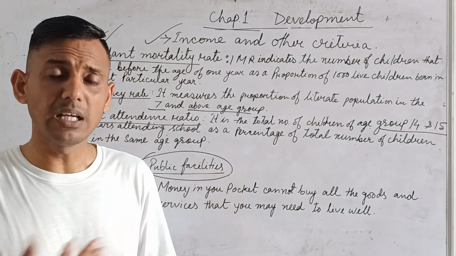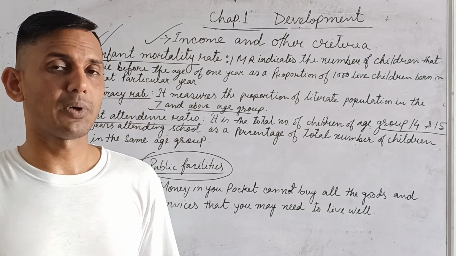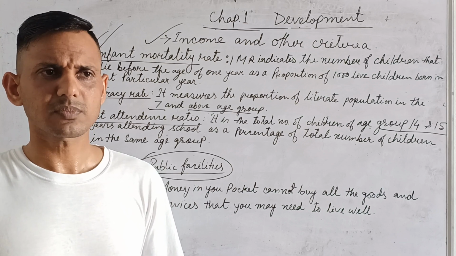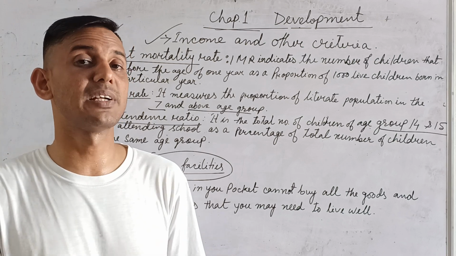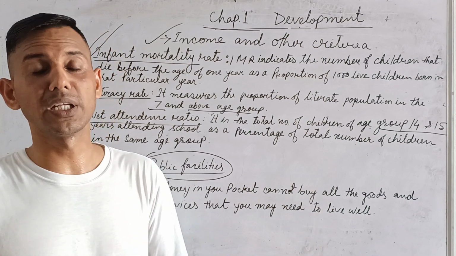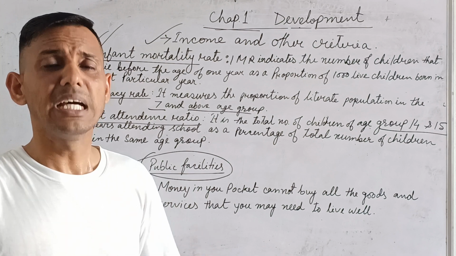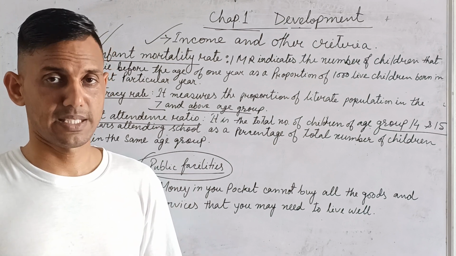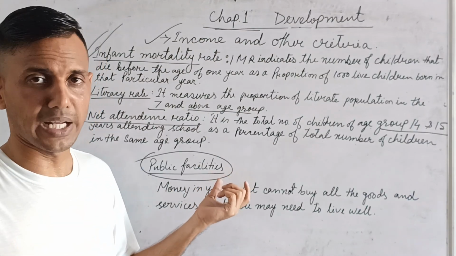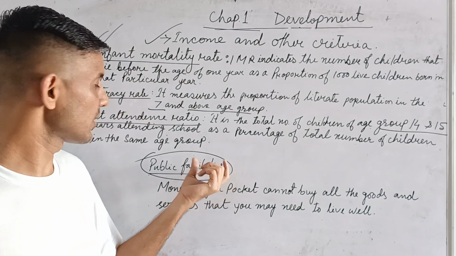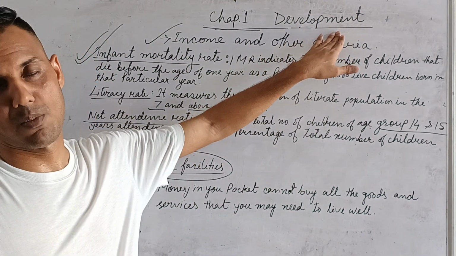There are some disadvantages of public facilities also. We already discussed this. For example, public facilities can sometimes be misused. When government gives 30 kg rice per month, that particular family is not interested to work. When government is giving electricity, toilet, LPG, then they are becoming lazier and lazier. Sometimes these public facilities are good for the country, but sometimes they are misused. Clear? So that's why we should know how to utilize these public facilities for development.